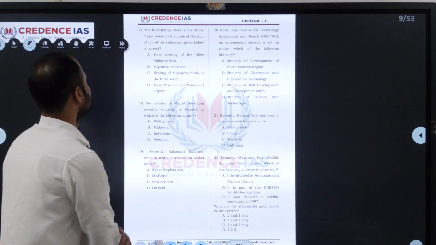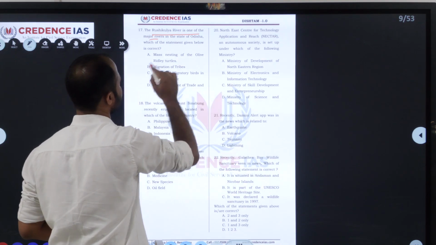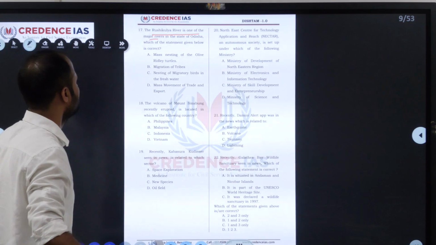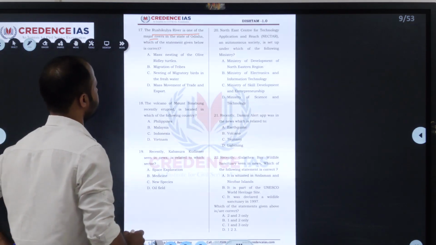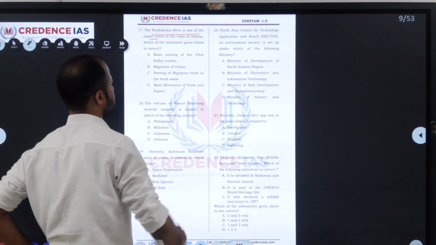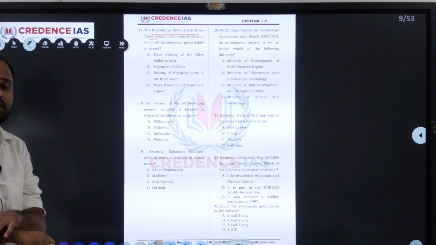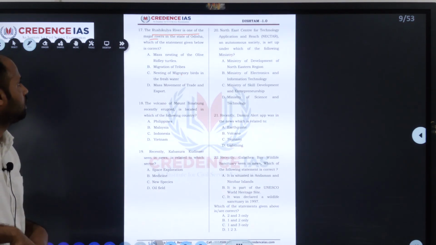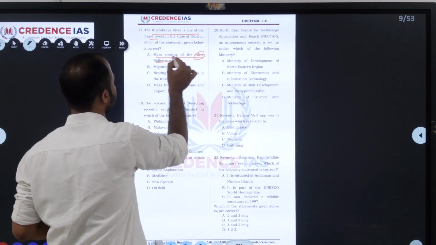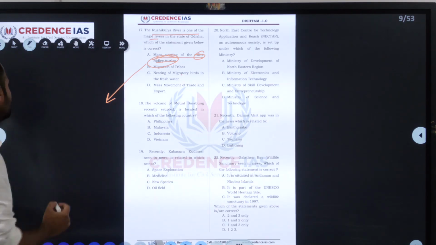The 17th one. The Rushikulya river is one of the major rivers in the state of Orissa. Which of the following statements given below is correct? They have given 4 statements: mass nesting of olive ridley turtle, migration of tribes, nesting of migratory birds in fresh water, and mass movement of trade and export. So Rushikulya river is one of the major rivers in Orissa state, and it is known for mass nesting of olive ridley turtle. See, the olive ridley turtle comes under the vulnerable category in IUCN. It's vulnerable.